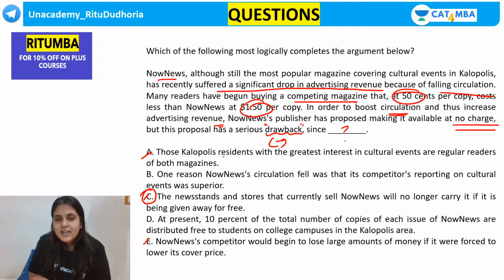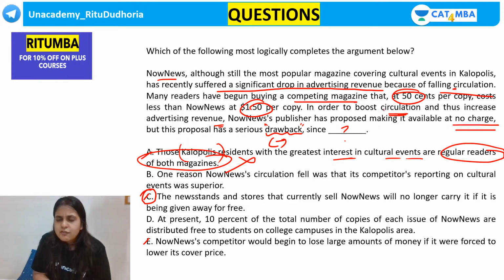Now see guys, those Calopolis residents with the greatest interest in cultural events are regular readers of both magazines. Completely irrelevant. This is the first option to eliminate. Why? Because it talks about Calopolis residents with the greatest interest in cultural events who are regular readers of both magazines. They are regular readers of both magazines. Then why is the circulation falling? Why is the revenue falling?